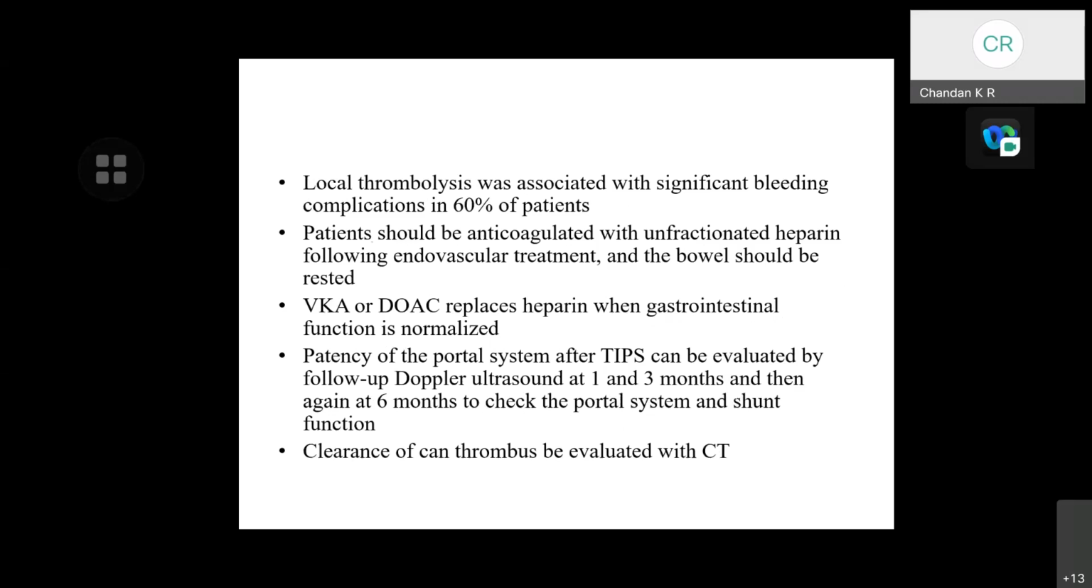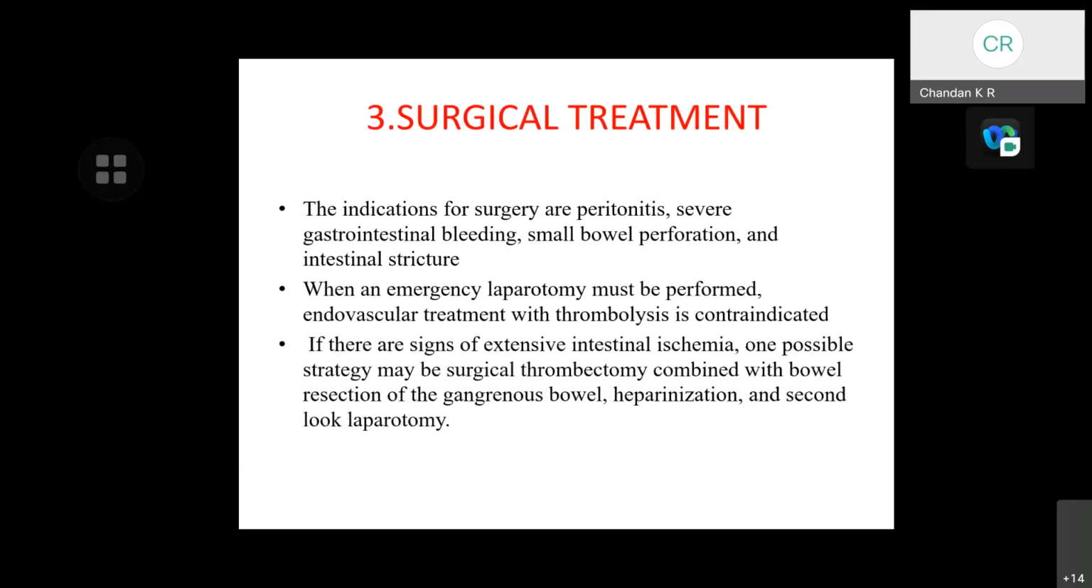Patients should be anticoagulated with unfractionated heparin following endovascular treatment, and the bowel should be rested. Vitamin K antagonist or a direct oral anticoagulant replaces heparin when gastrointestinal function is normalized. Patency of portal system after TIPS can be evaluated by follow-up Doppler ultrasound at 1 and 3 months, and then again at 6 months to check the portal system and the stent function. Clearance of thrombus can be evaluated with CT angiogram.